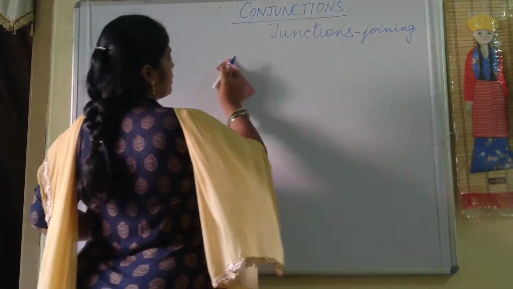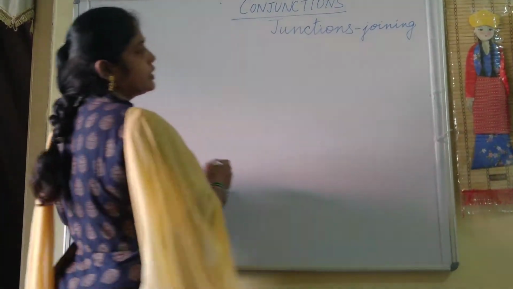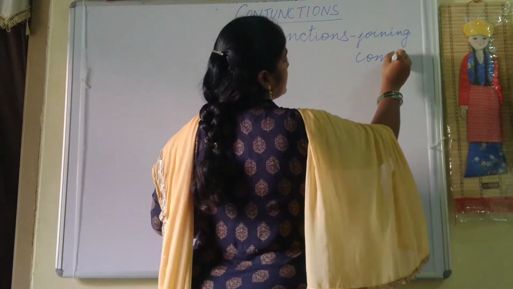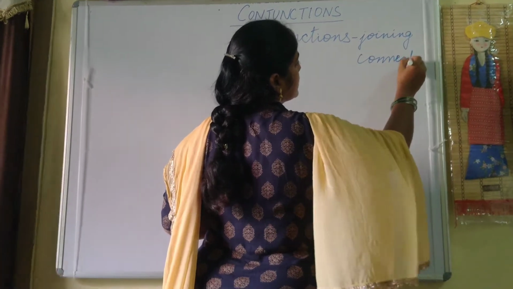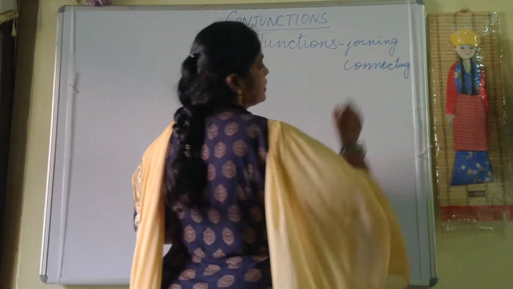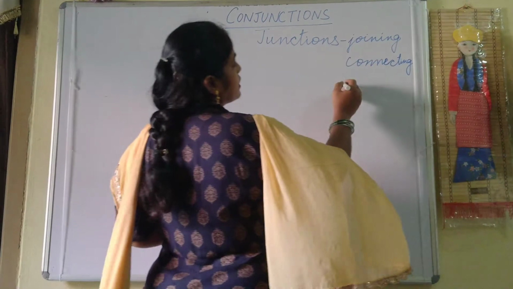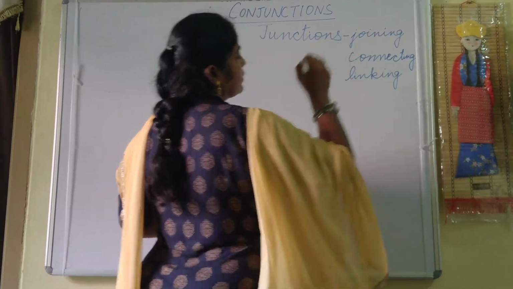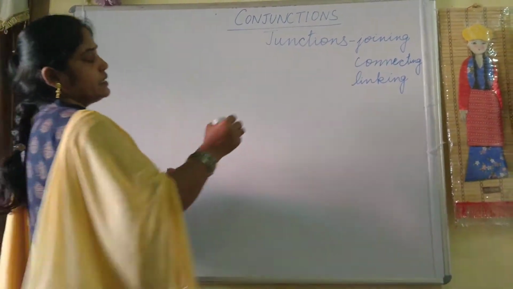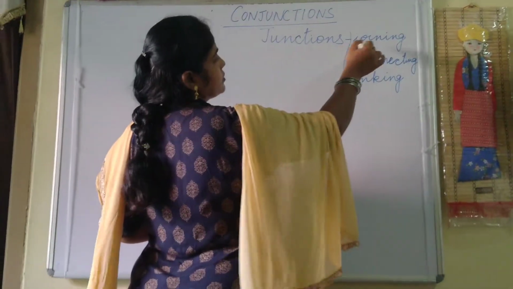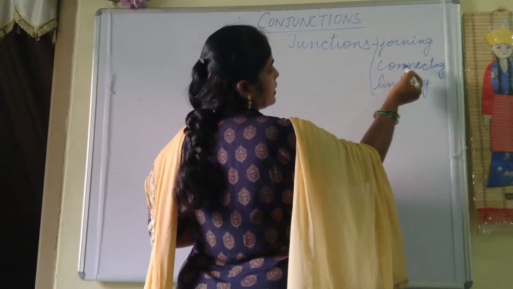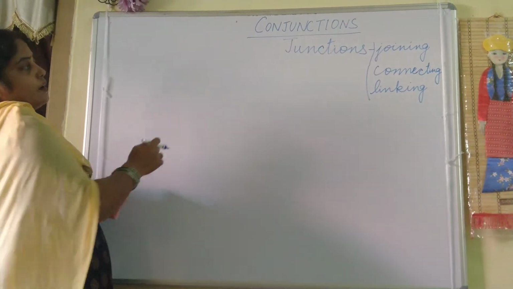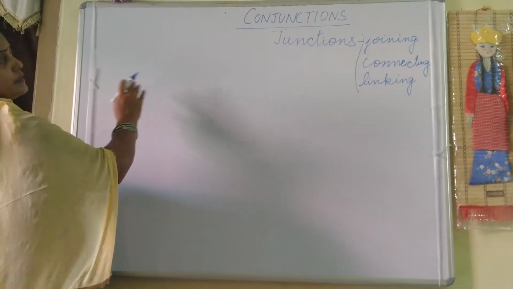Now this joining, we can also name it as connector, connecting. In a very common word, we can say it as a connecting word. The other word you can also say is linking word. It is clear. This junction means joining, connecting, or even we can say linking word. Now let us see the definition.